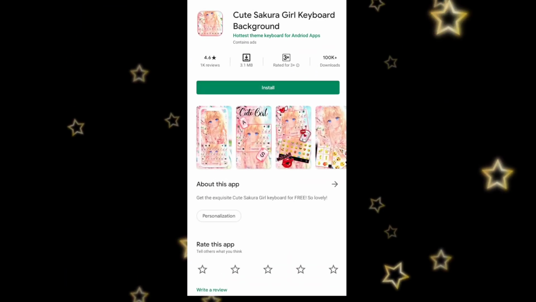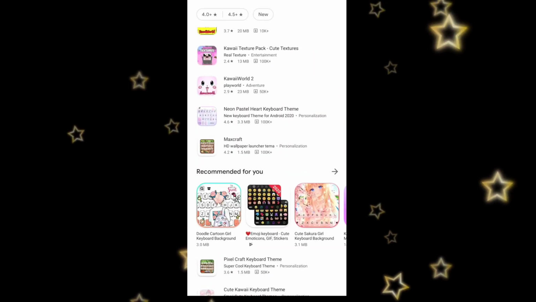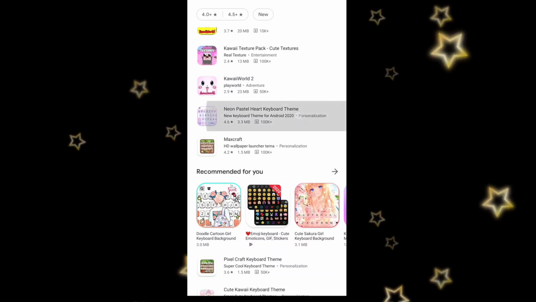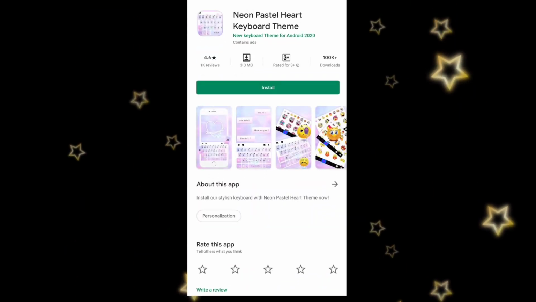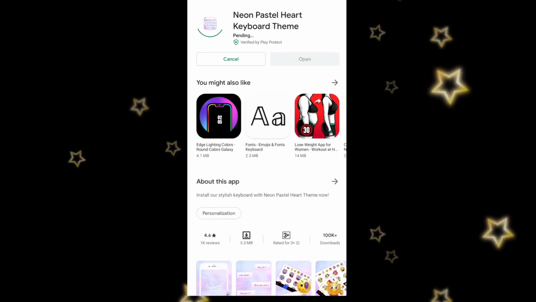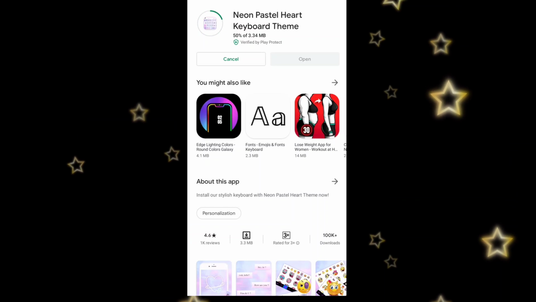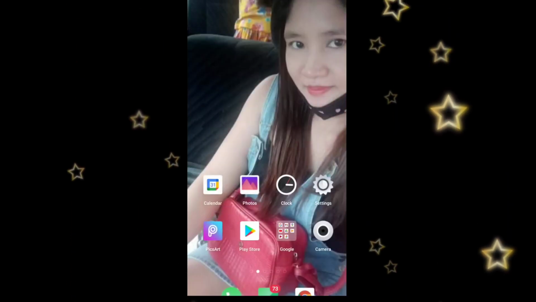I downloaded this one on my phone already, so I don't want it to be the same. We're going to download this one. Mommy wants this, so let's download it. It's kind of a high MB, guys, but it's okay.